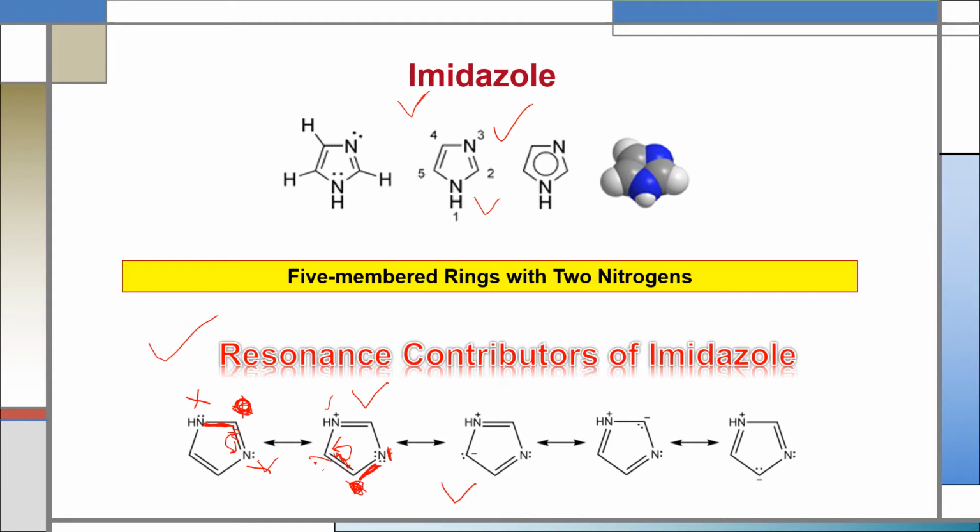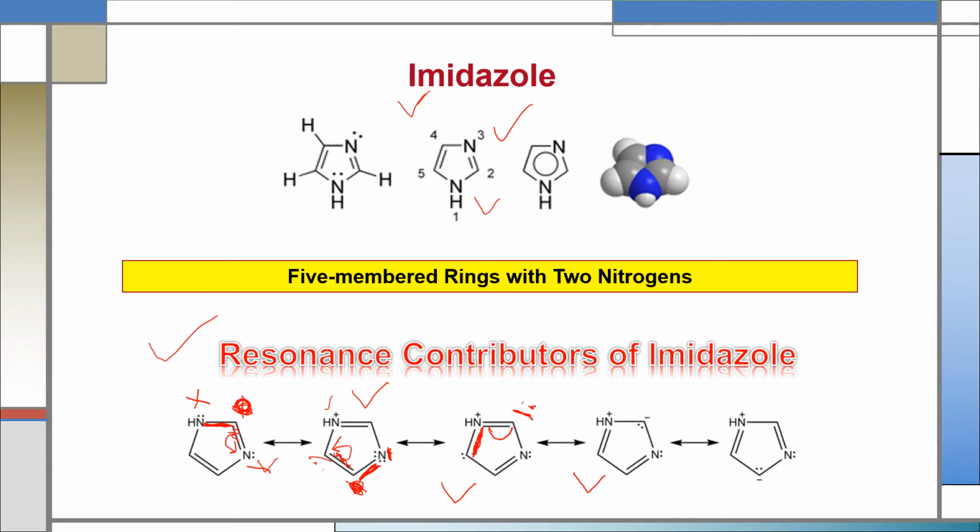So after that, this negative carbon tries to share its excess electron with this nitrogen. When it tries to share its excess electron with this nitrogen, at that time the pi electron of the bond between this carbon and nitrogen will shift to this carbon and this carbon will become negative, and after that this carbon can share its excess electron with this nitrogen and the structure will be converted to like this.